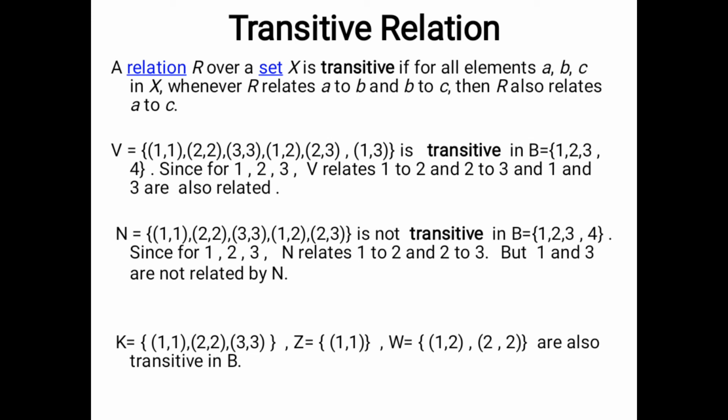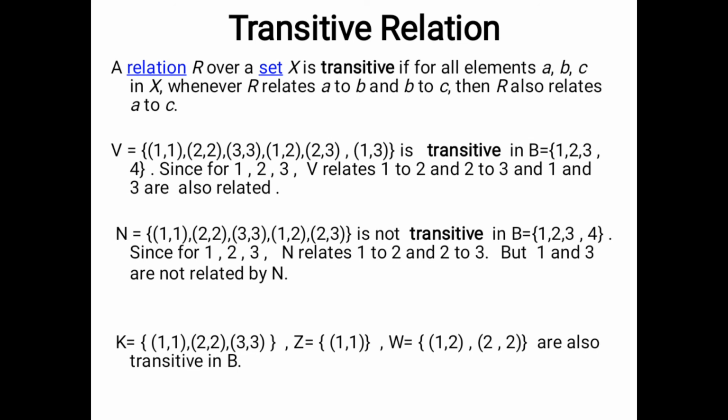If the relation R follows this rule, we will call R a transitive relation. What is the rule? If we get a triplet in X such that R relates the first element to the second element and the second element to the third element, then R also relates the first element to the third element. If this rule is followed by the relation R, then we will call R a transitive relation in the set X. Let's understand this definition by some examples.